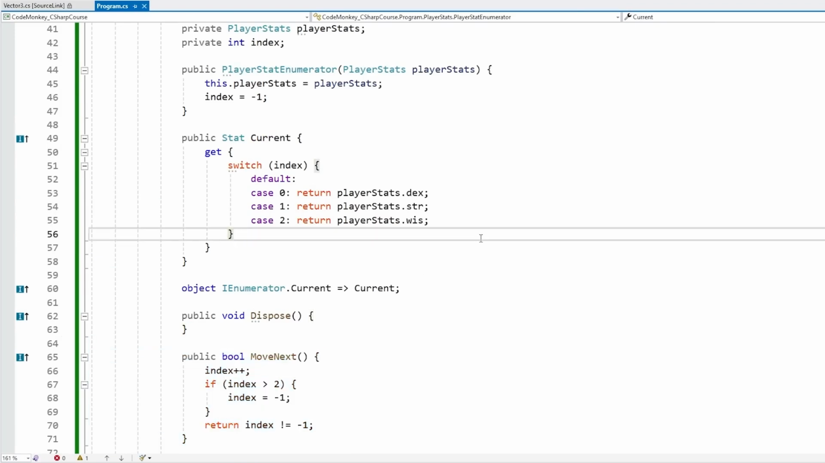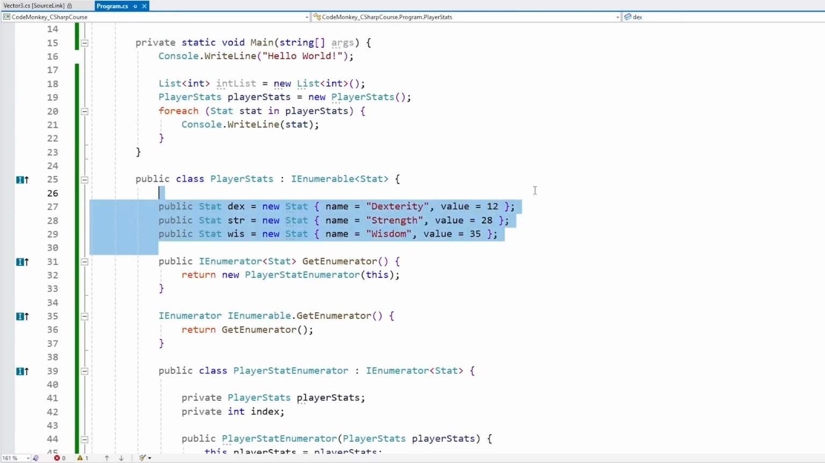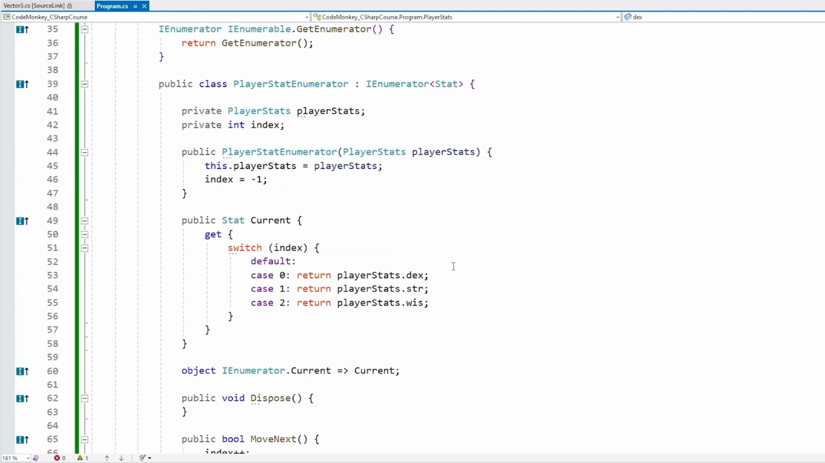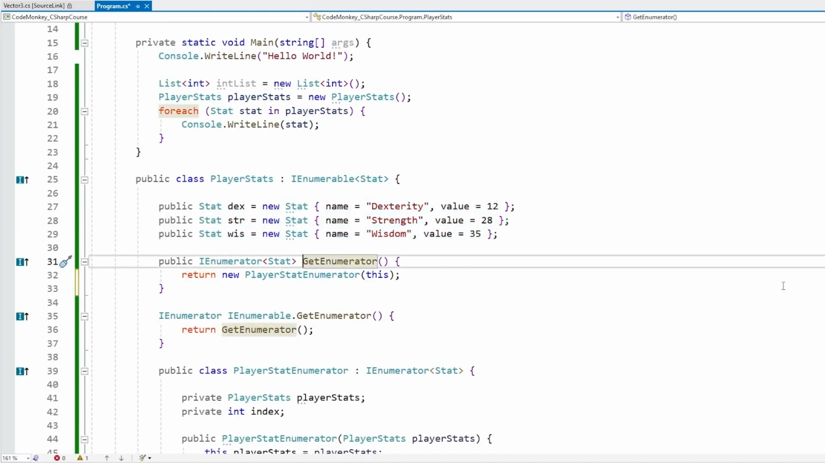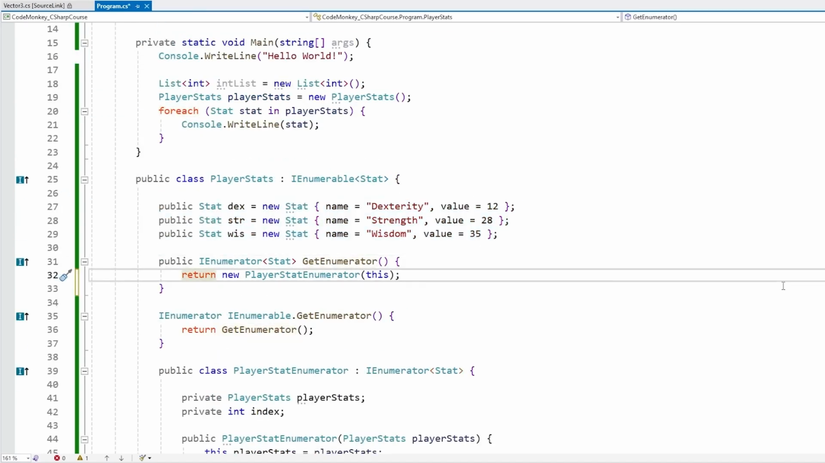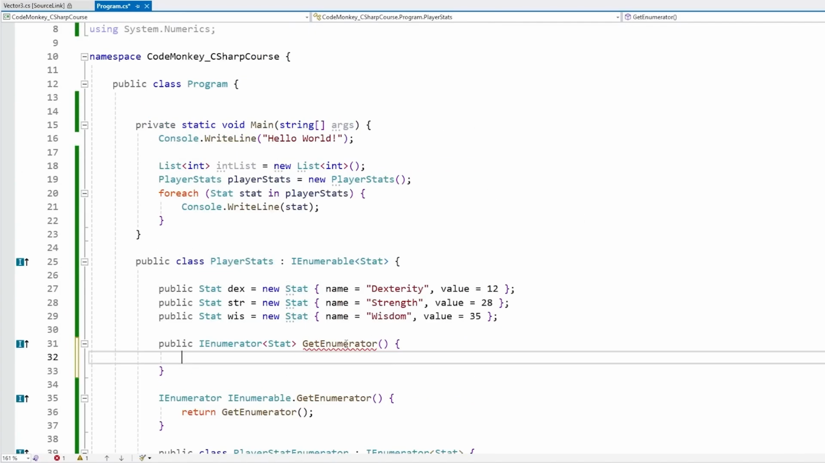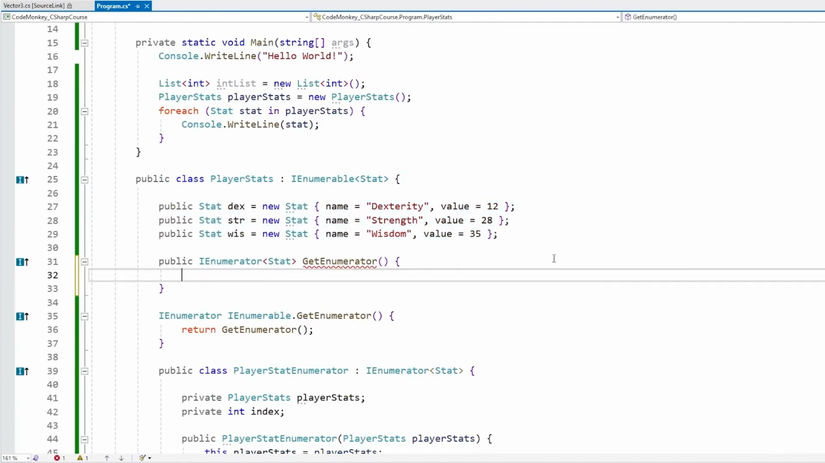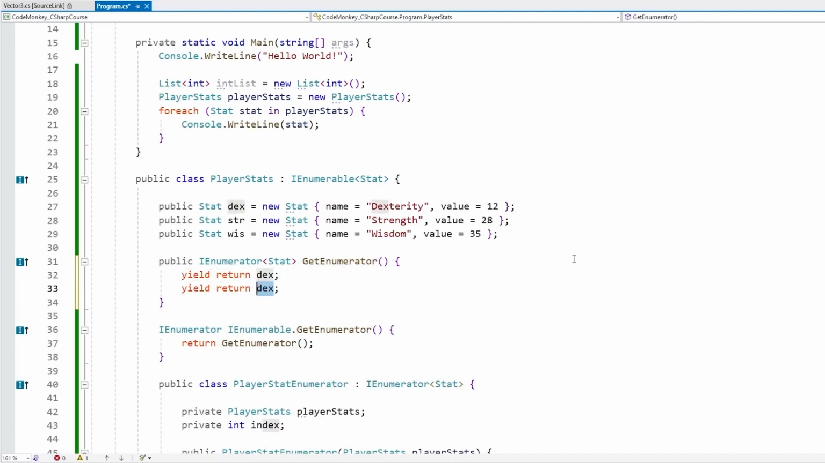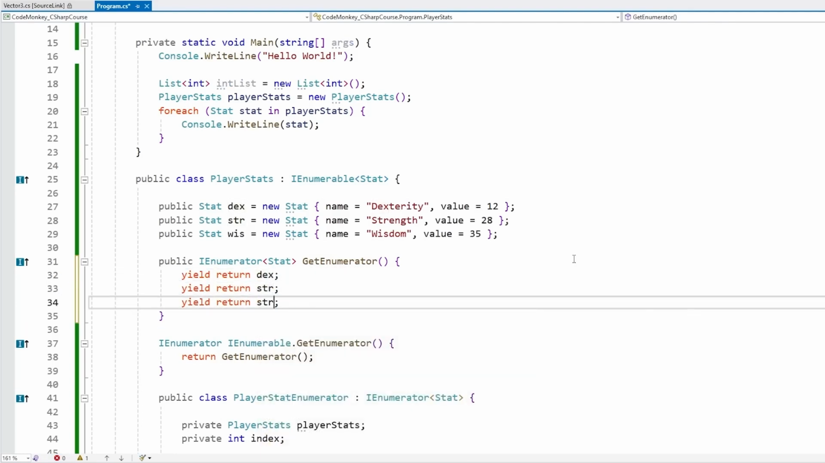By the way, alternatively, for this specific use case, where we have a fixed number of elements that we want to cycle through, a simpler approach is just on the enumerator. We can just do a yield return. So over here on the function to get the enumerator, instead of creating a brand new enumerator, instead of defining this entire class and creating all of that, if we just have a fixed number of elements, we can type in the keyword yield, yield return, and then whatever we're going to return. So let's say return dex, then do another yield return for strength, and another one for wisdom.